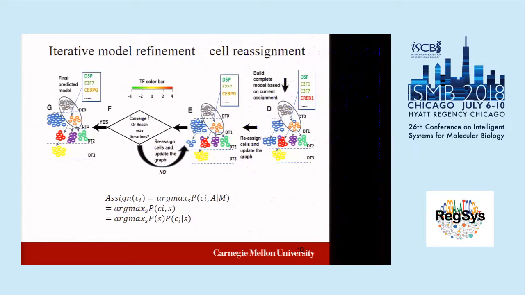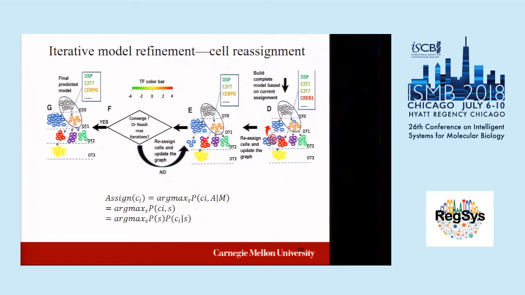So once we re-estimate the expression for all these states, the clusters here, we will reassign the cells back, because the initial cell assignment is based only on the expression data, coming from the clustering. Then here, we just reassign, because we re-estimate expression for each state. That means we can reassign the cells back to the states. So some cells will get reassigned, and the cells in the clusters of this model will be different. Then we need to re-estimate the expression of these clusters, the states.